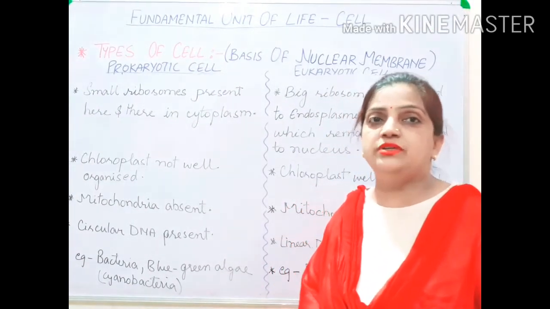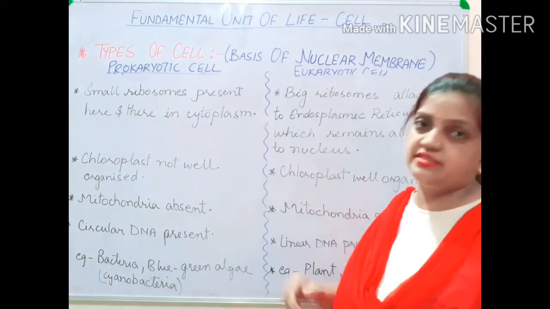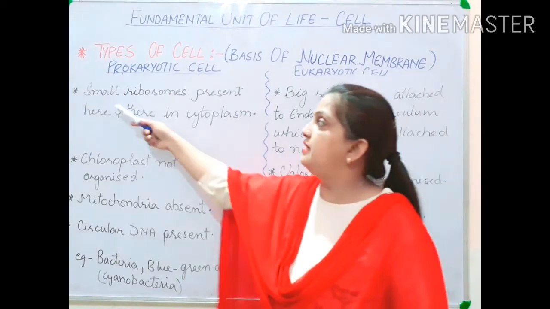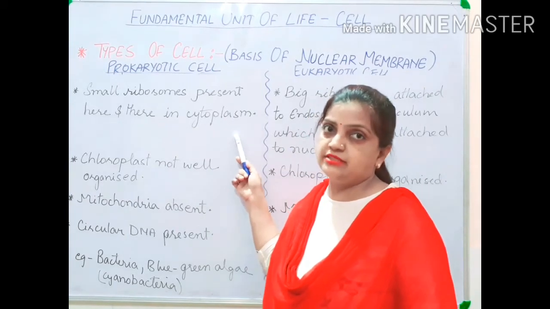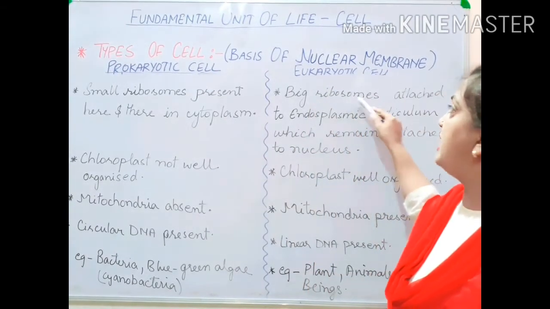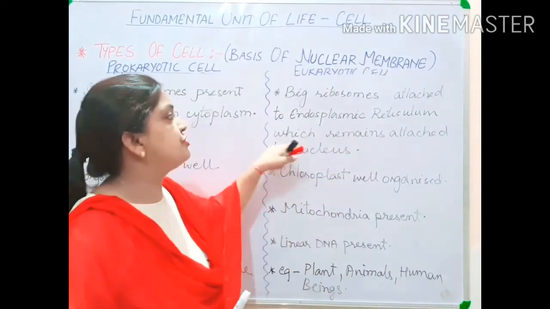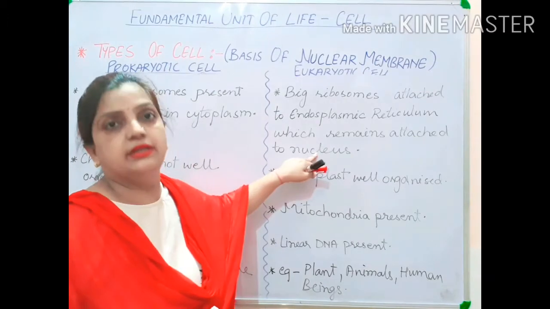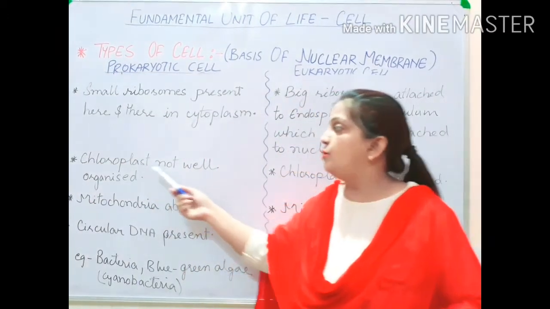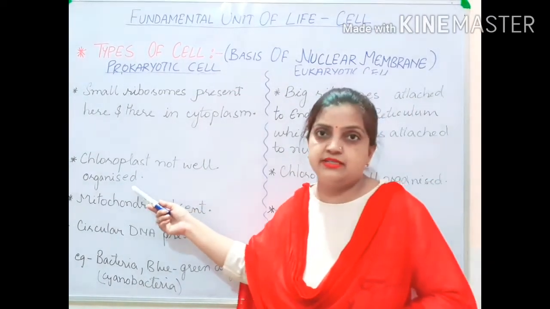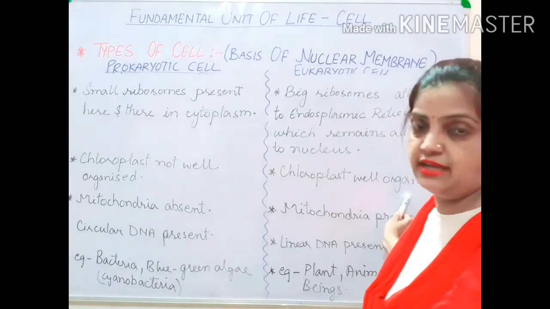Now let us move to more differences between prokaryotic cell and eukaryotic cell. Here the point is saying that small ribosomes are present here and there in the cytoplasm, and here big ribosomes are attached to the endoplasmic reticulum, which remains attached to the nucleus. In the prokaryotic cell, chloroplast is not well organized, but in the eukaryotic cell, chloroplast is well organized.